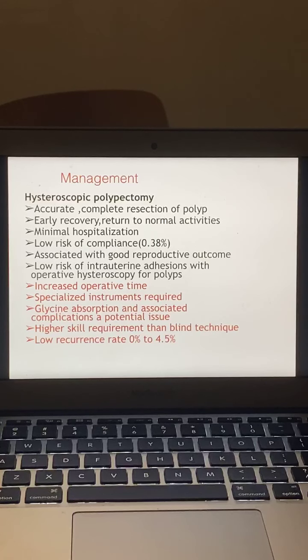So hysteroscopic polypectomy is accurate. Complete resection of the polyp is possible. It offers early recovery, return to normal activity, minimal hospitalization, low risk of complication, good reproductive outcome, and low risk of intrauterine adhesion with an operative hysteroscope for the polyp. However, it increases the operative time, specialized instruments are required, and if you are using monopolar current, glycine absorption and its toxicity are known to everyone. It requires higher skill than the blind technique, but there is the advantage of a low recurrence rate, and the procedure will be complete.